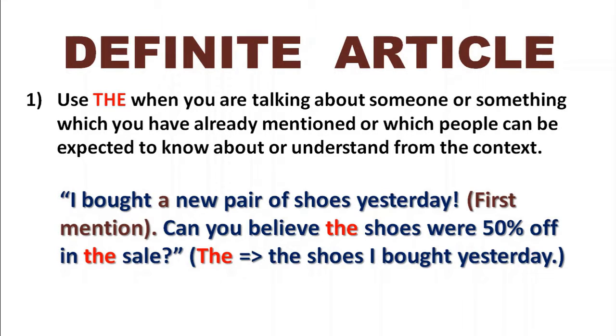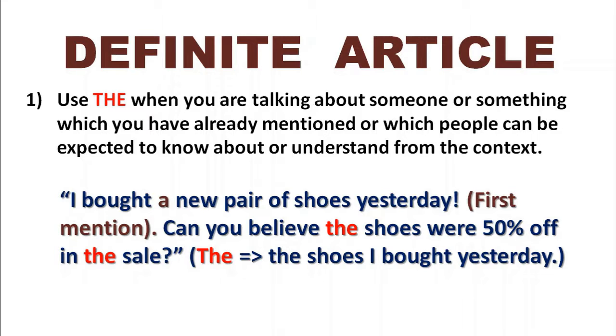"Can you believe the shoes were 50% off in the sale?" So the first "the" there means the shoes I bought yesterday. So here we use the definite article "the" to talk about the shoes that we introduced in the first sentence. Now, at the end of that sentence, there's another "the." "Can you believe the shoes were 50% off in the sale?"